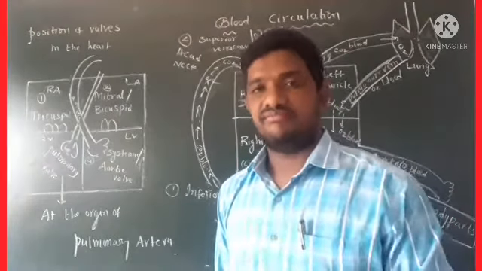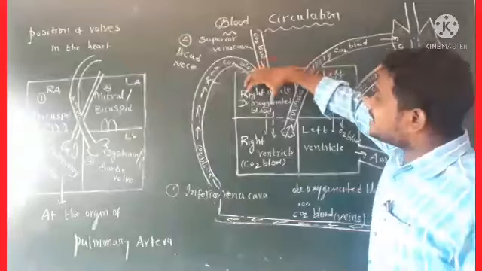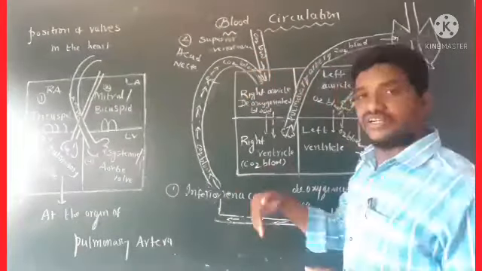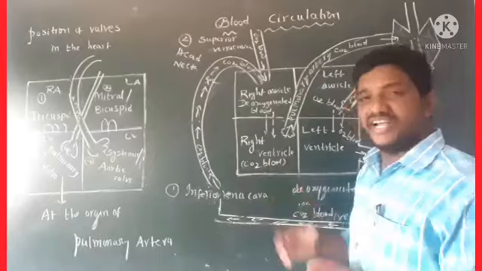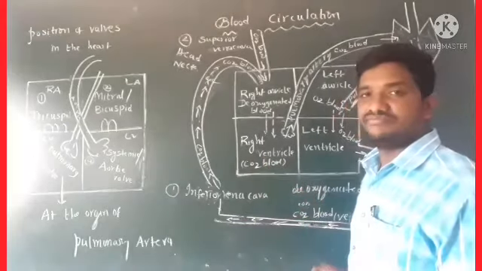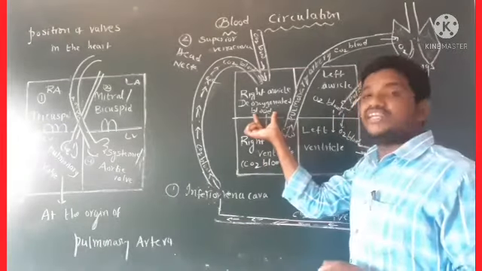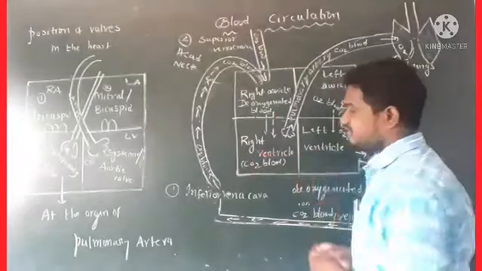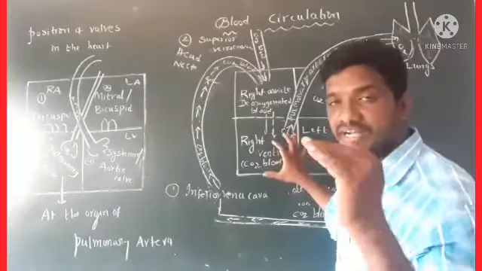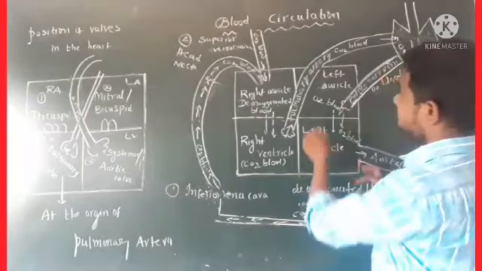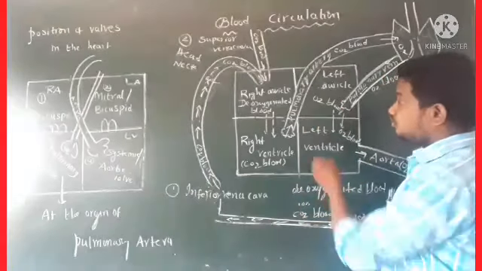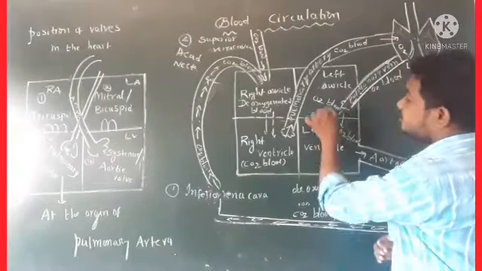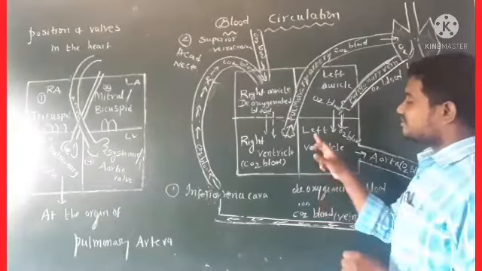Coming to the next one. Right auricle. Here deoxygenated blood is present. This blood moves downwards to the lower chambers, called ventricles, especially the right ventricle. So deoxygenated blood finally reaches the right ventricle. Here from the left auricle, O2 blood, that is oxygenated blood, is present. This oxygenated blood reaches the left ventricle.